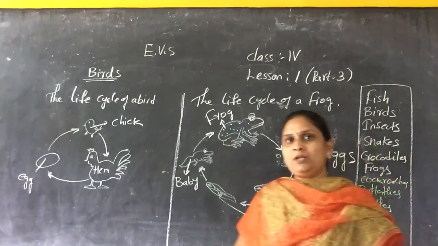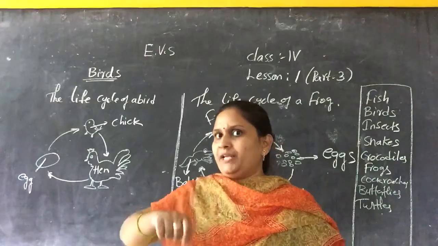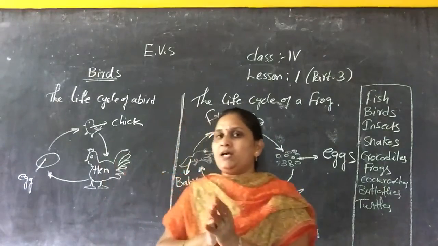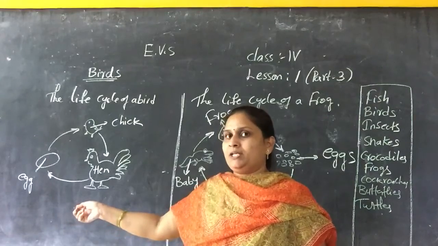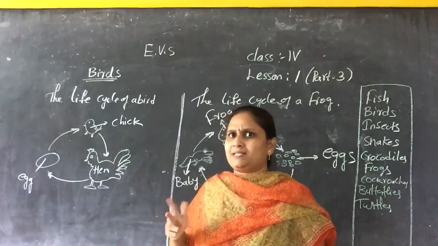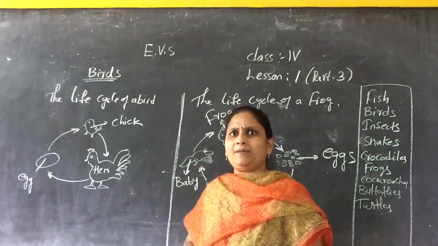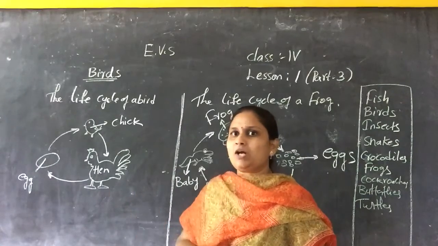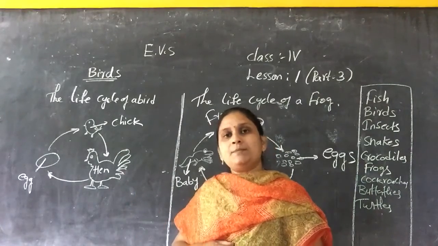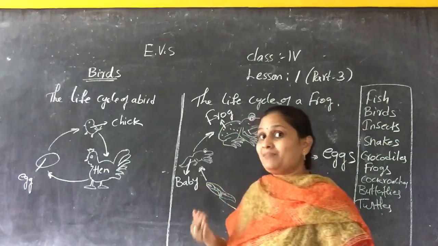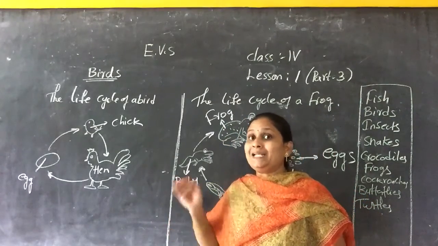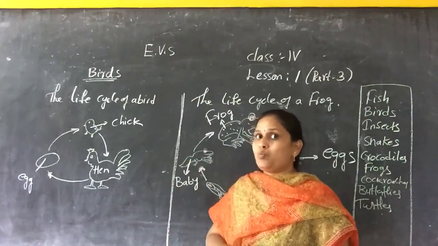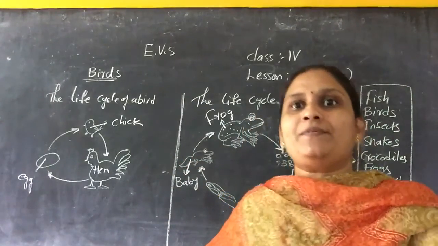For example, if you take a fish out of the water and keep it outside, within a few seconds the fish will die, because on the earth the fish cannot be alive, isn't it? But some living things can live on earth as well as in water.